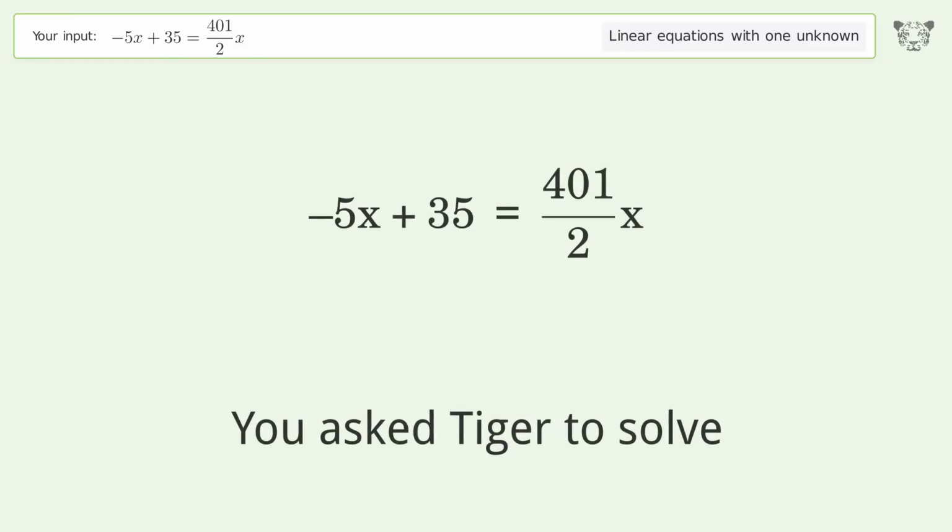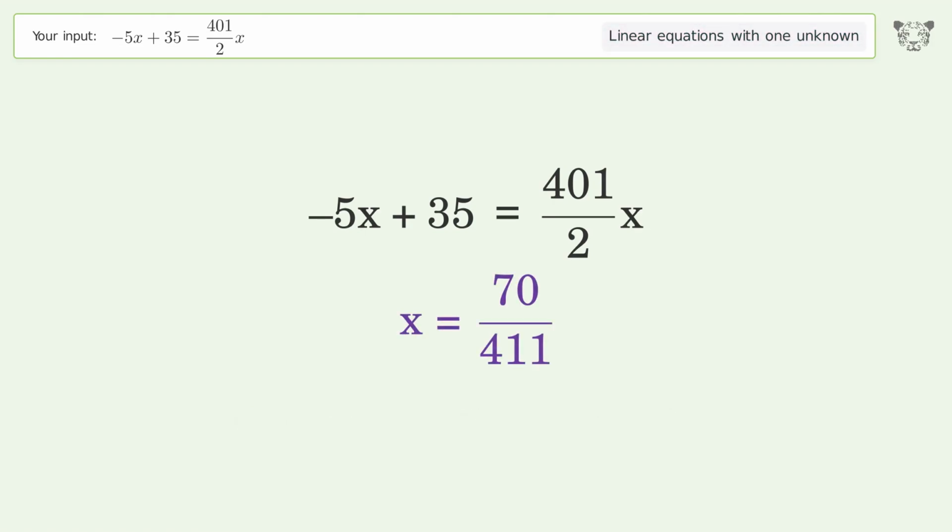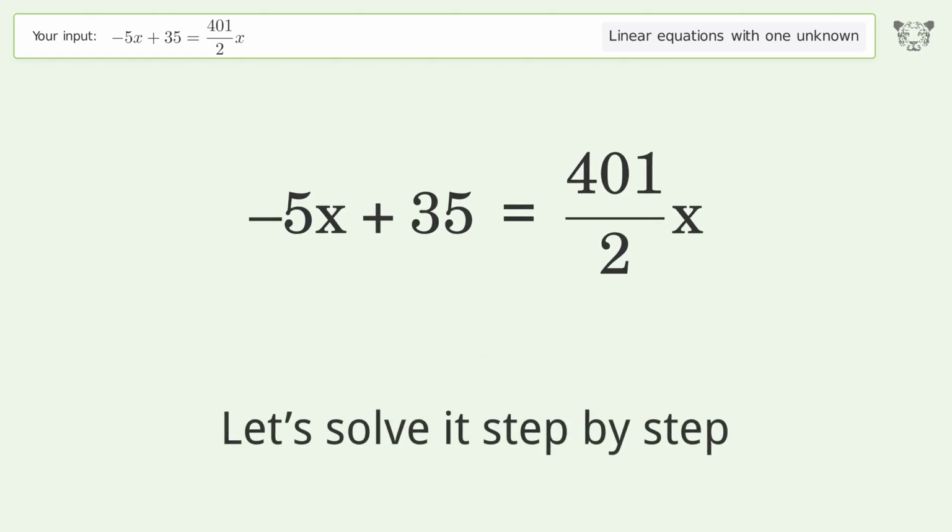You ask Tiger to solve. This deals with linear equations with one unknown. The final result is x equals 70 over 411. Let's solve it step by step.